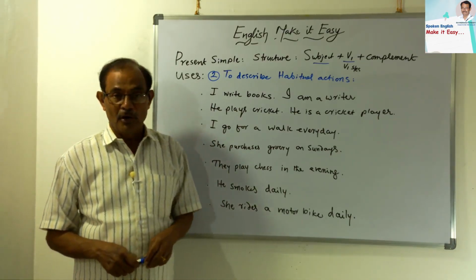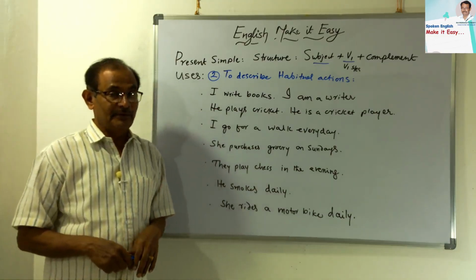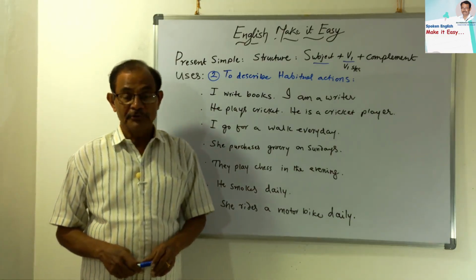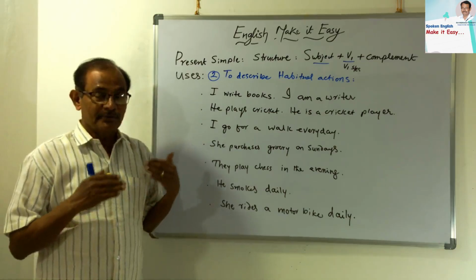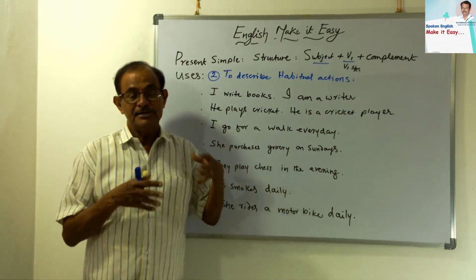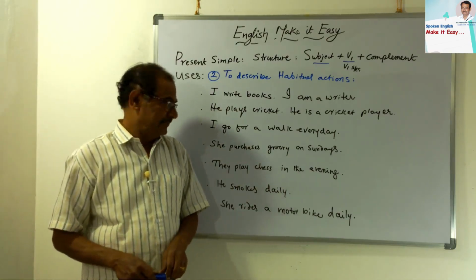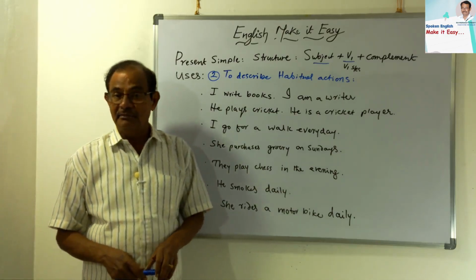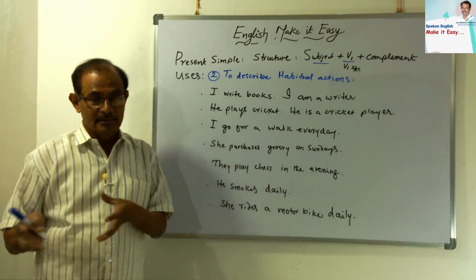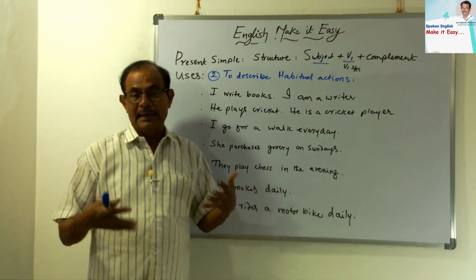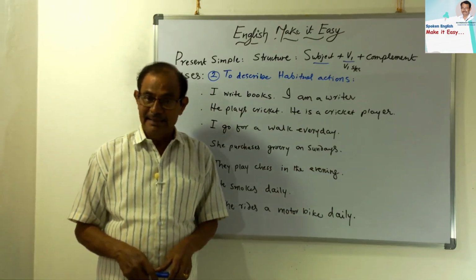I go for a walk regularly. Every day I go to the park and walk for 30 to 40 minutes. She purchases grocery items on Sundays. She never goes Monday to Saturday, but preferably on Sunday she goes to market and fetches all vegetables and all grocery items. They play chess in the evening, because all people are very busy. He goes to office, uncle goes to office, and the children go to school.